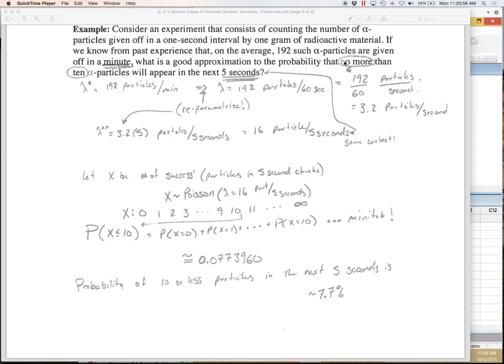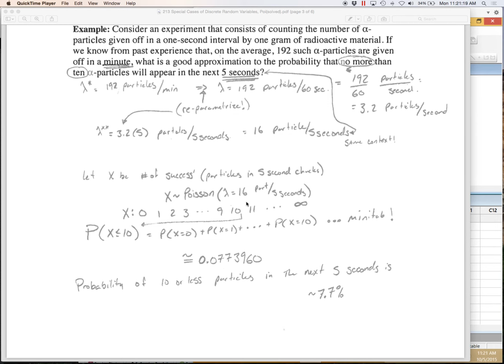In this question, we're being asked, what's the probability that no more than 10? That could also be written as less than or equal to 10. If I was doing this by hand, I could do the probability of exactly 0 plus the probability of exactly 1, and all the way up to 10, then add them up. Or of course, I could use Minitab, seeing as I have the less than or equal to sign. Let me show you how to do that.